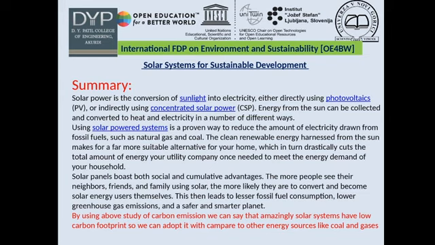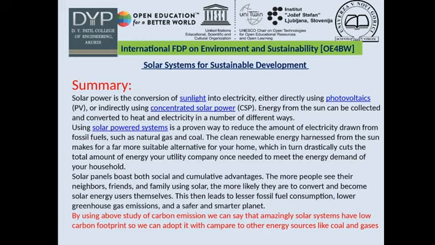home, which in turn drastically cuts the total amount of energy your utility company once needed to meet the energy demand of your household. Solar panels boost both social and cumulative advantage. The more people see their neighbors, friends and family using solar, the more likely they are to convert and become solar energy users themselves. This then leads to lesser fossil fuel consumption, lower greenhouse gas emission, and a safer and smarter planet.